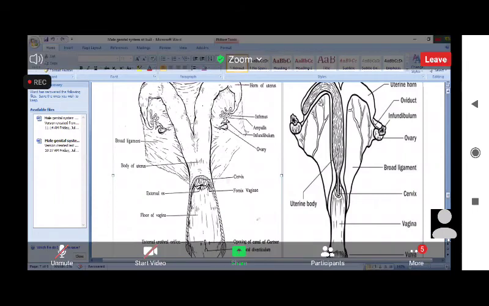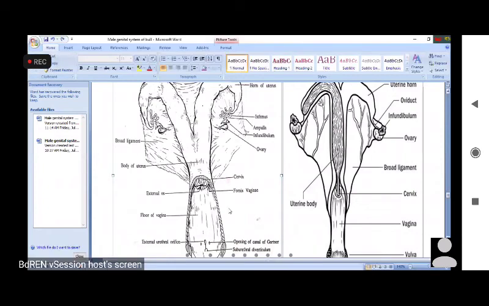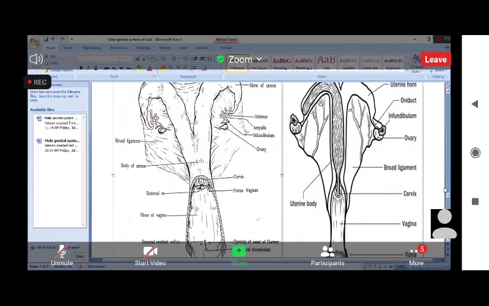So another thing, now there is some difference between the ovary of cow and the ovary of mare, but we can't see here the ovary of that.